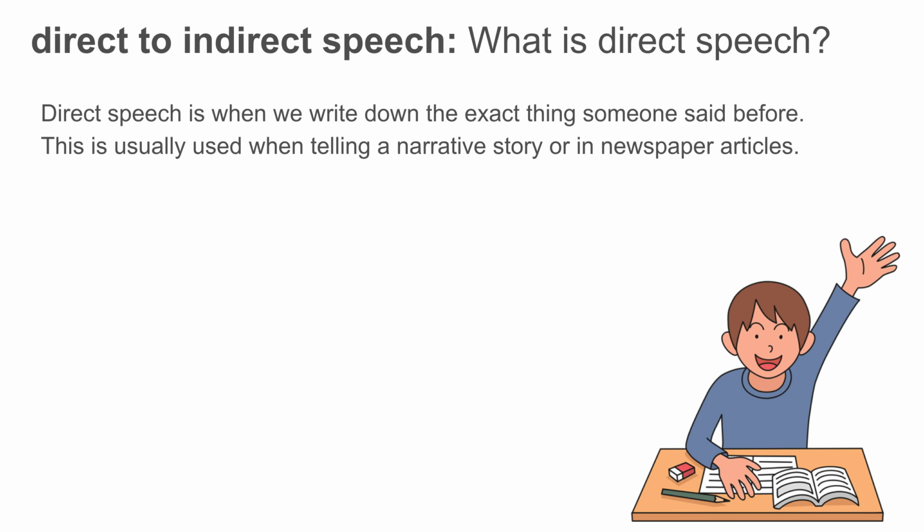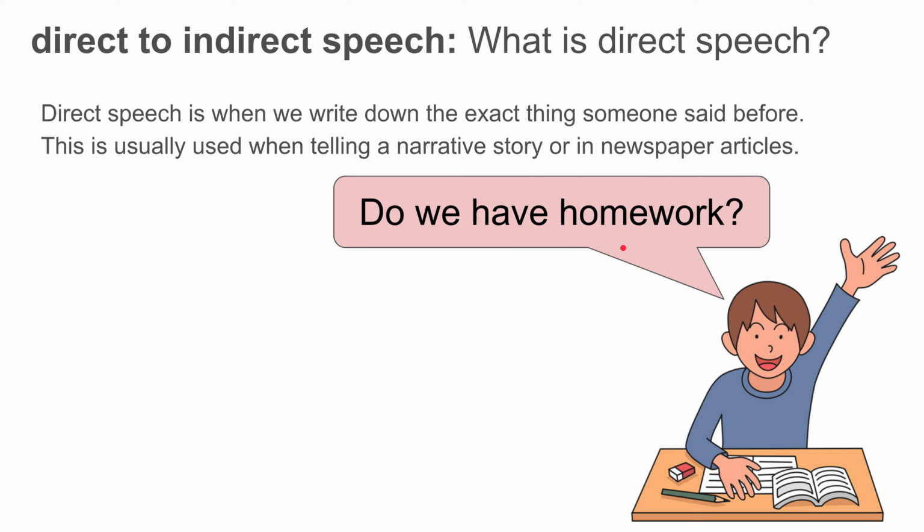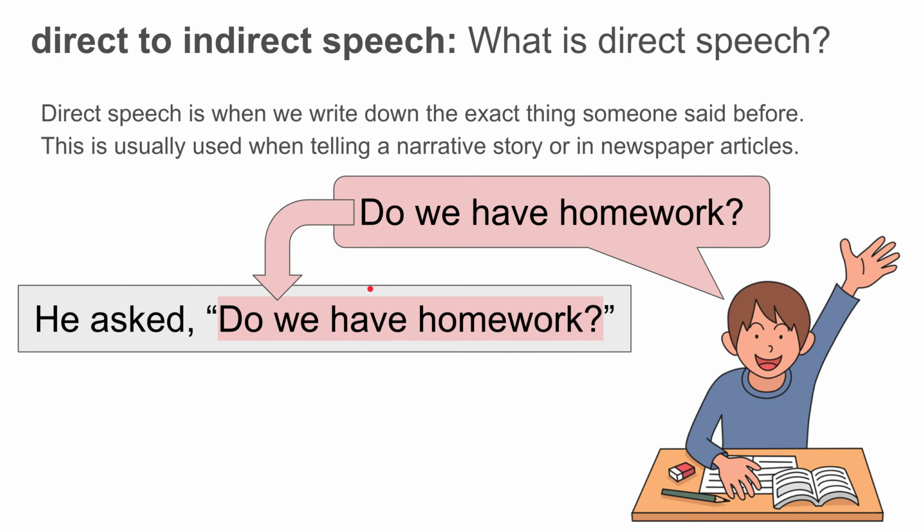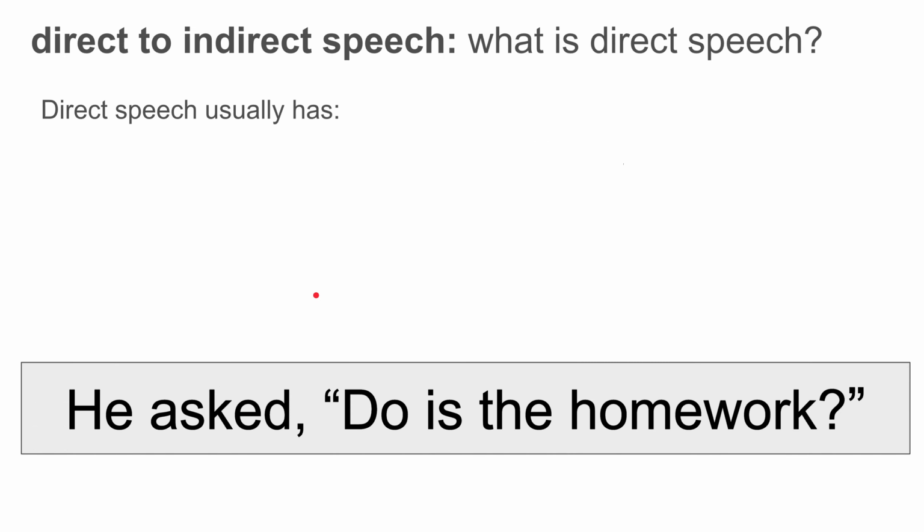As we know, direct speech is when we write down the exact word for word quote of something somebody said. This usually occurs in narrative stories and in newspaper articles. For example, yesterday this boy asked, "Do we have homework?" Today I wrote an article about it. Boy in school, he asked, "Do we have homework?" Okay, end quote. Let's look at the form of direct speech WH questions.